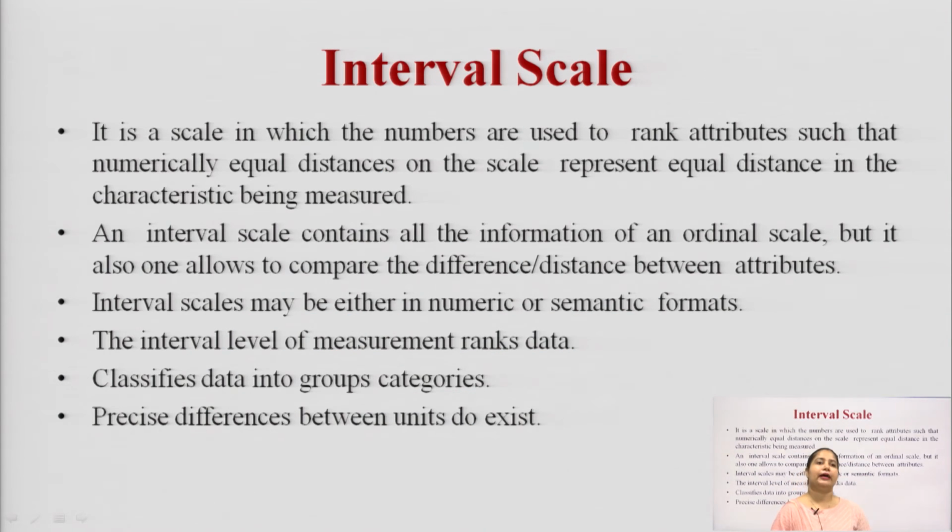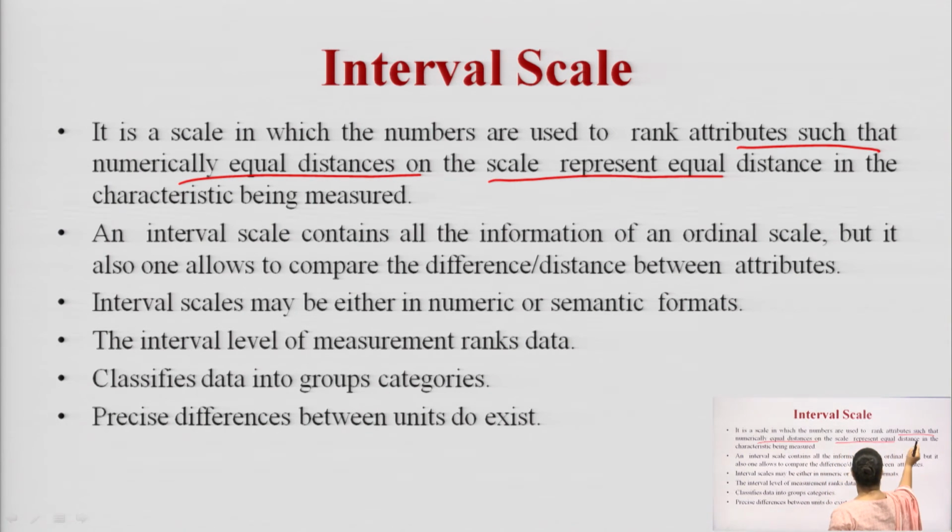Now we come to the interval scale. So what is basically the interval scale? The interval scale is a scale in which numbers are used to rank attributes such that the numeric values have equal distance. In your ordinal scale there is no equal distance on the scale of the response and in the characteristic being measured.